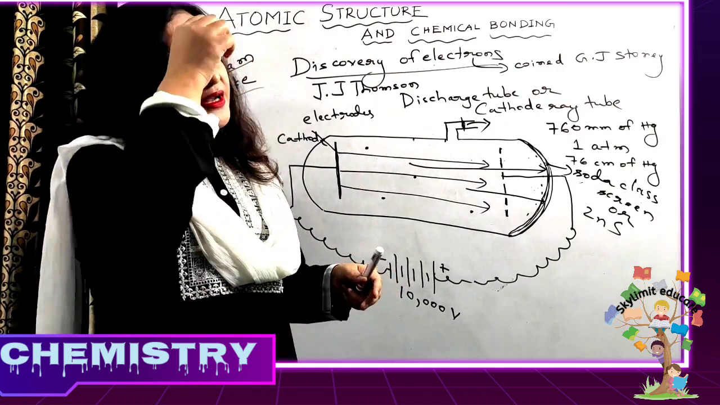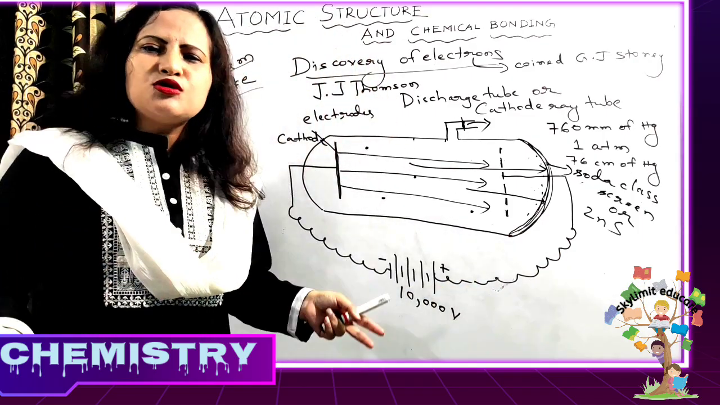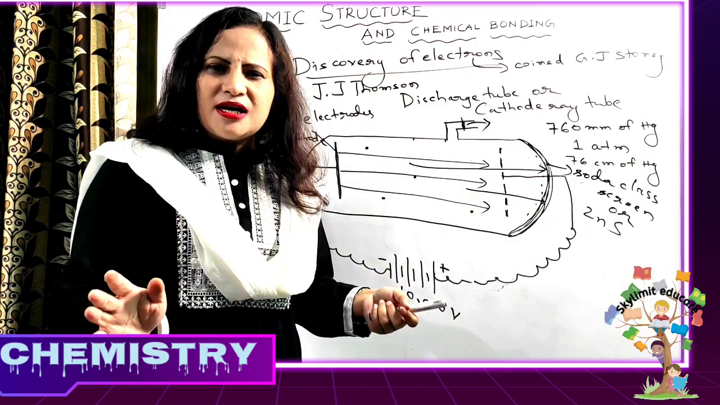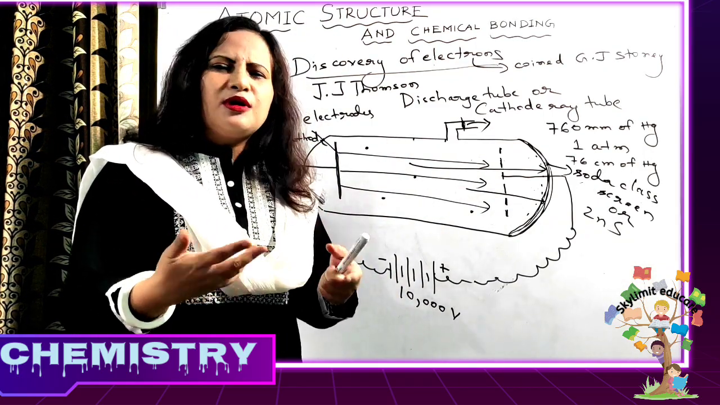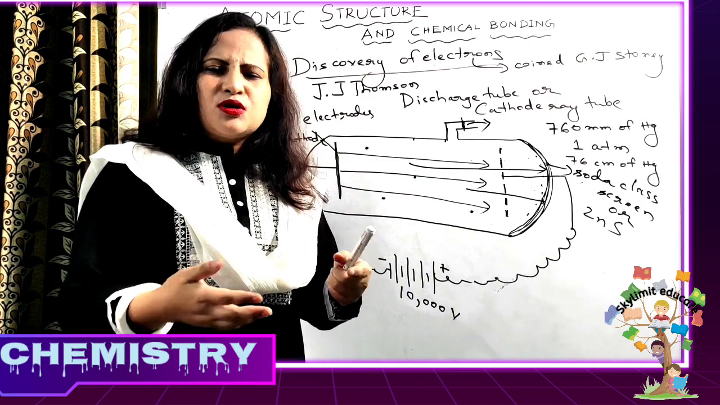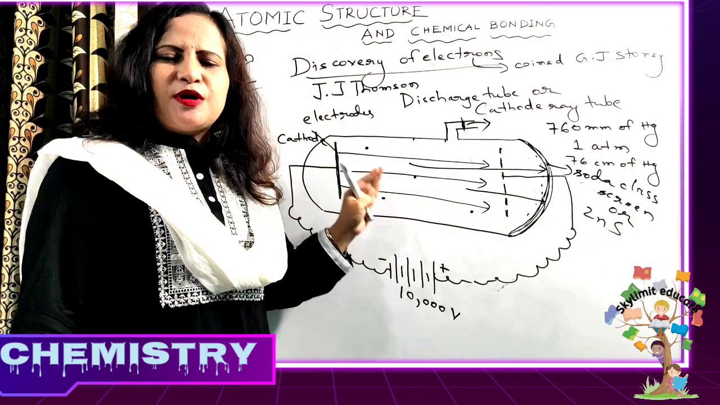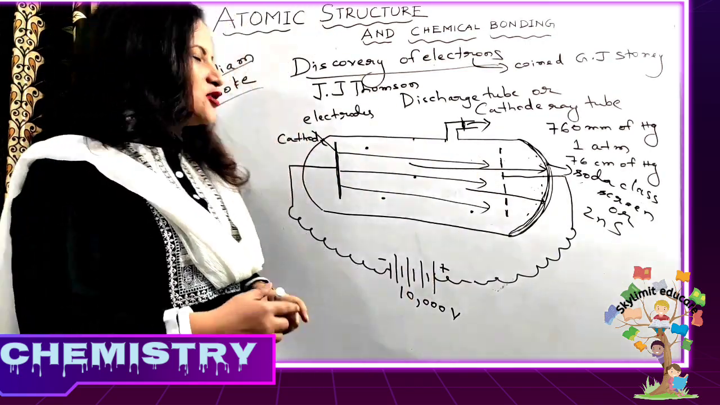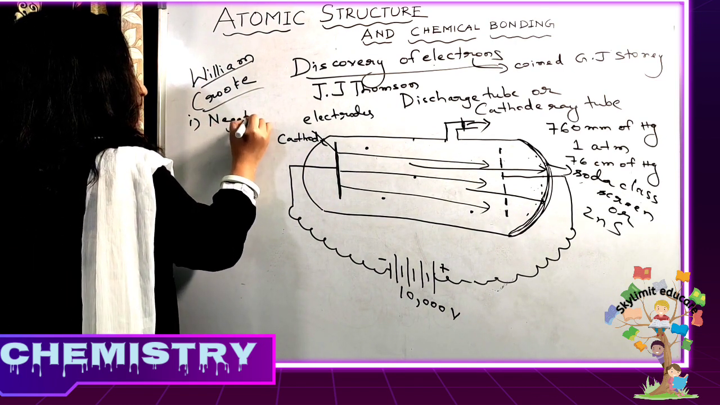And from this cathode ray tube experiment, we can draw many conclusions. Firstly, the cathode rays are negatively charged. Why were they called rays? Because they were such fast moving particles that they were not able to see the movement of those. So rays are very fast, no? They are negatively charged because they move from the negatively charged cathode towards the anode. Firstly, they were negatively charged.